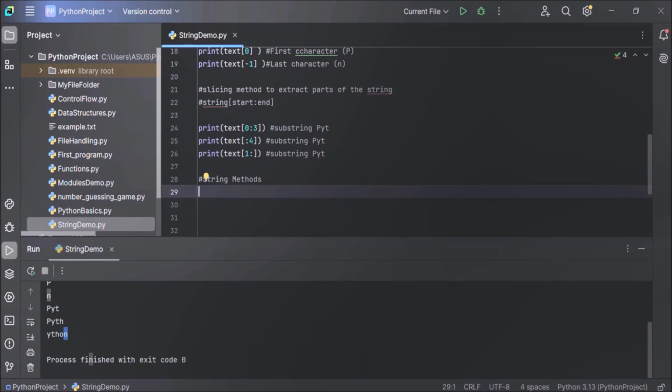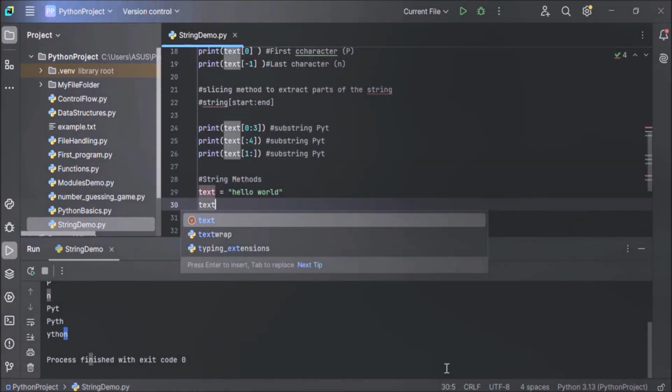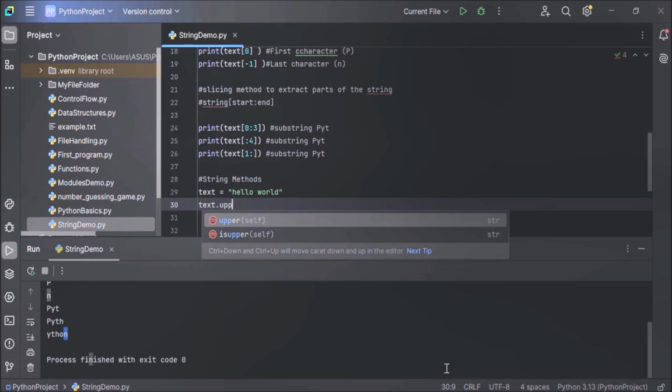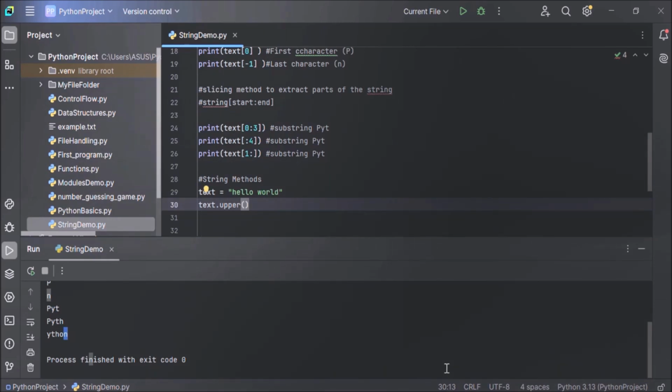So let's create a string. Text is our string. Assign some string value to it: Hello world. So we have created one string. Now we want to convert this text to uppercase. So how to do that? We can easily do that using the upper method. Let's do it: text dot upper. You just have to call the method. That's it. And this will return all the characters of this text string in uppercase.